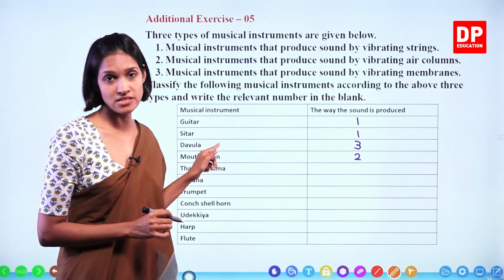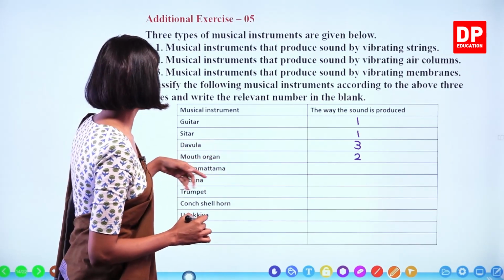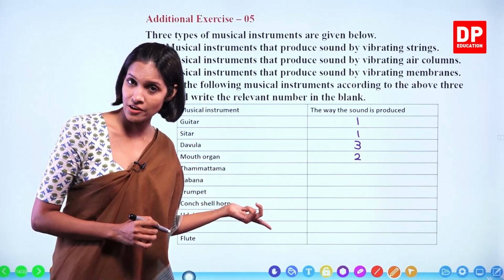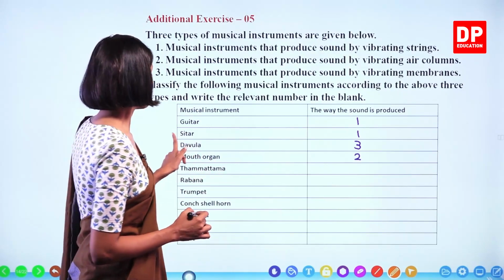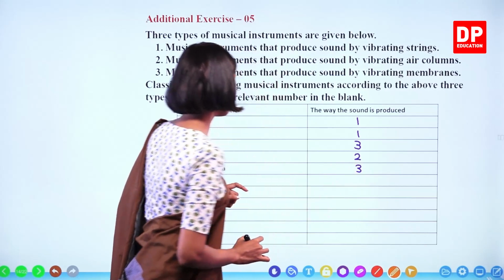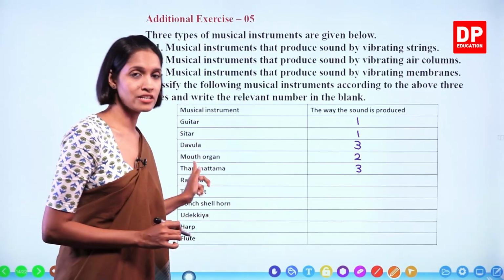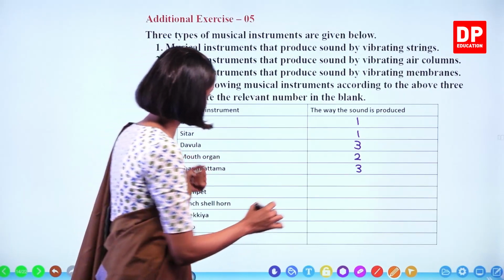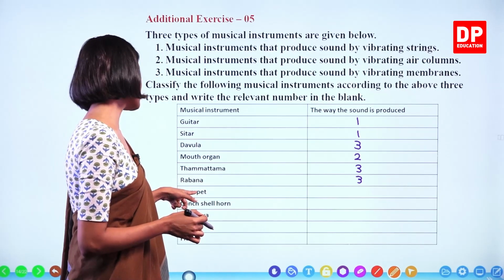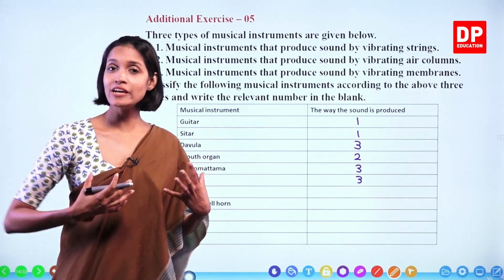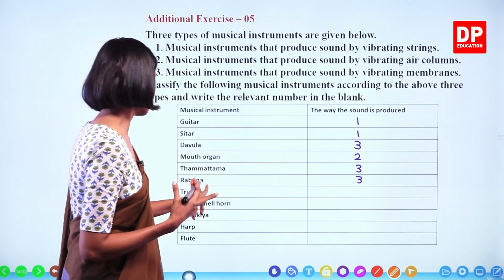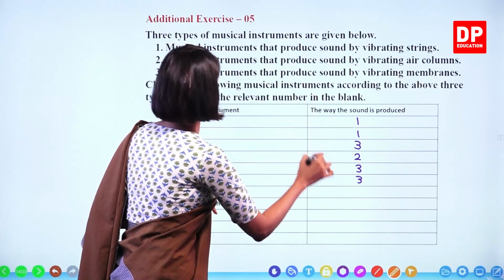Tammatama. It's another type of drum. Okay, the same as dowler. Therefore, even for tammatama, as it produces sound by vibrating membranes, what is the number we have to write? Number 3. Rabana. Rabana is also a type of drum. Therefore, again, number 3. Trumpet. Now, trumpet produces sound by vibrating air columns, just like the flute. Okay, so trumpet, number 2.